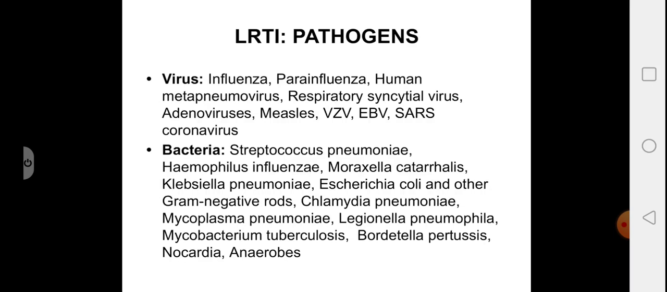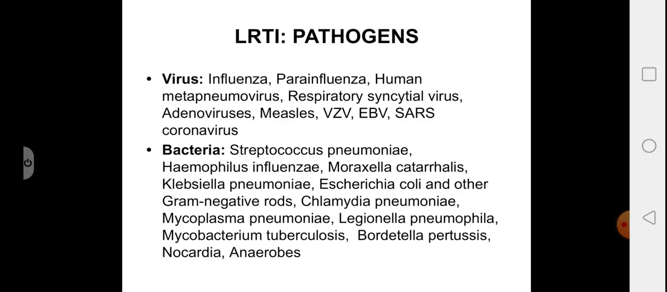Looking into the pathogens, the viruses include influenza, parainfluenza, human metapneumovirus, respiratory syncytial virus, adenovirus, coronavirus, and viruses like measles, varicella zoster, Epstein-Barr virus. Bacteria include Streptococcus pneumoniae, Haemophilus influenzae, Moraxella catarrhalis, Klebsiella pneumoniae, E. coli, and other gram-negative rods like Enterobacter.